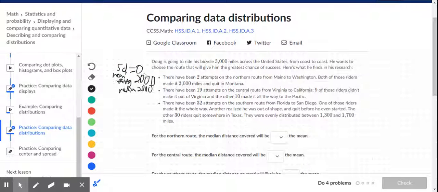It also tells us the standard deviation is 0. The standard deviation represents how spread out the data is. And since each of them went 2,000 miles, they aren't spread out at all, right? The spread or the variability is 0.